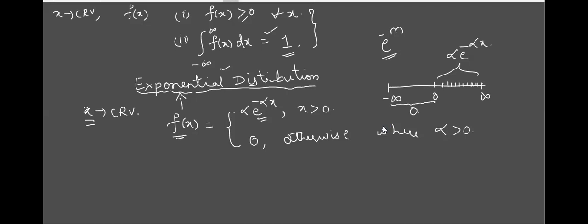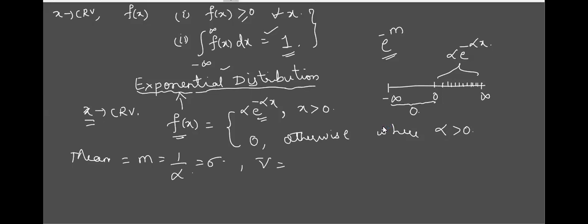Now here, for this exponential distribution, if you calculate the mean m or mu, it will come as 1 by alpha, and the standard deviation is also 1 by alpha. So can you guess what should be the variance then? What is variance? 1 divided by square root of alpha? No, tell me correctly.